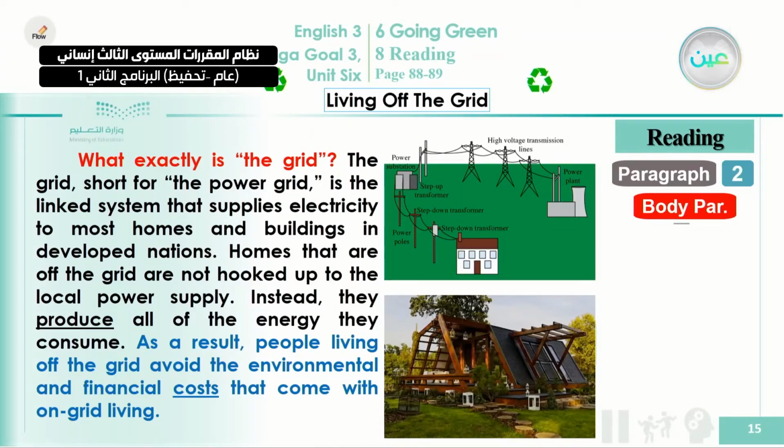What exactly is the grid? The grid, short for the power grid, is the linked system that supplies electricity to most homes and buildings in developed nations. Homes that are off the grid are not hooked up to the local power supply. Instead, they produce all of the energy they consume. As a result, people living off the grid avoid the environmental and financial costs that come with on-grid living.